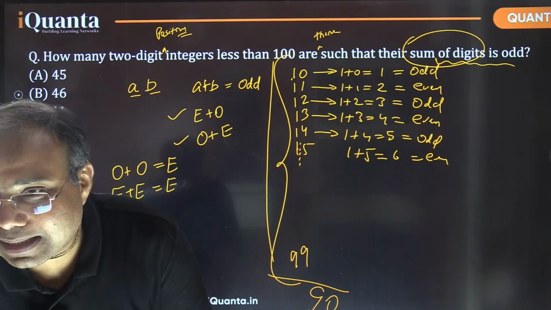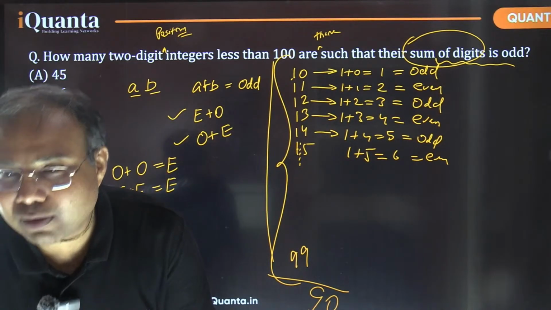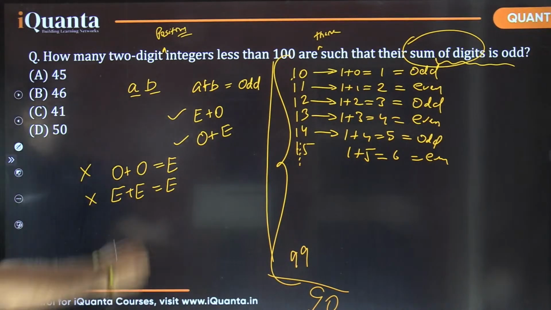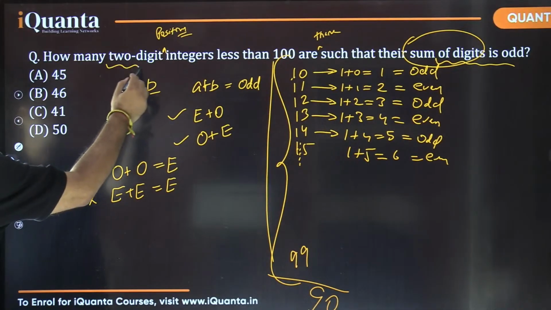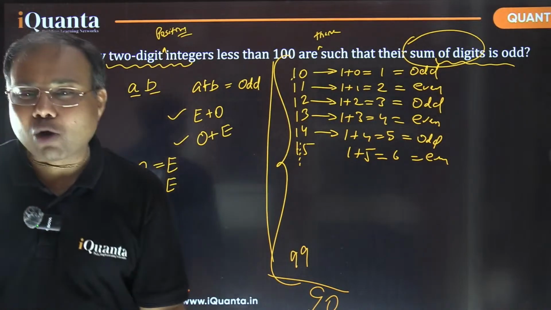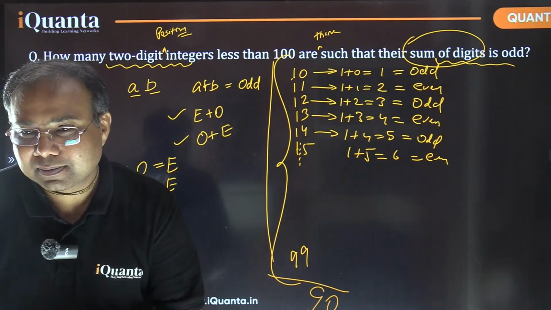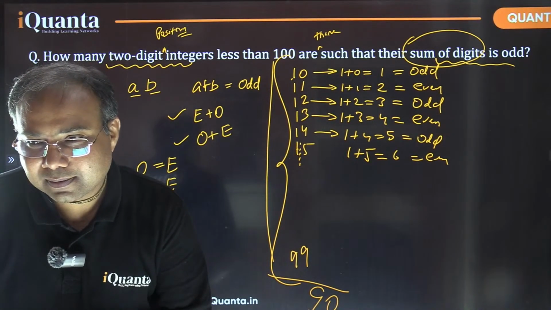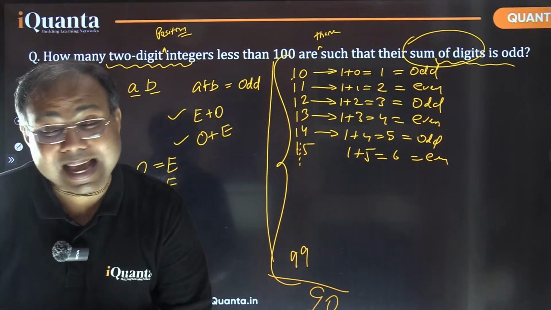What about the single digit numbers? Don't we count those? Kushagar Babu, the question is specifically mentioning 2-digit integers, right? So there is no need to talk about the single digit ones. Exactly, Sonu.